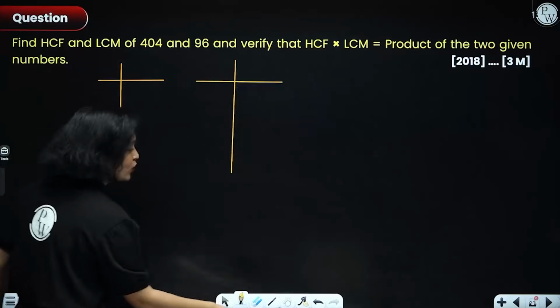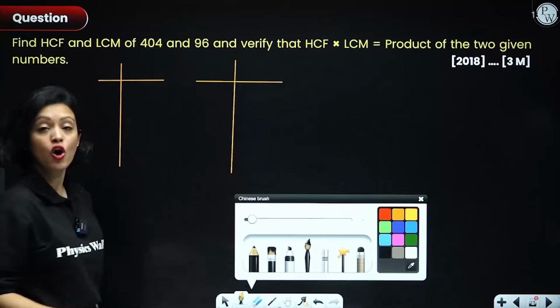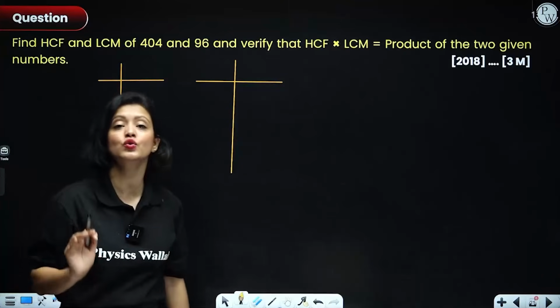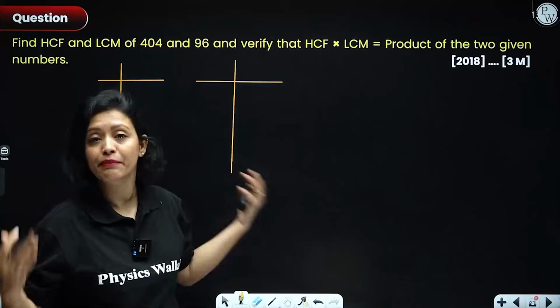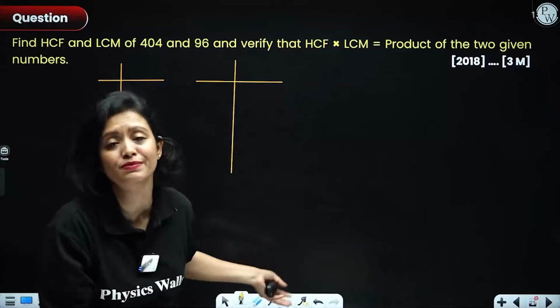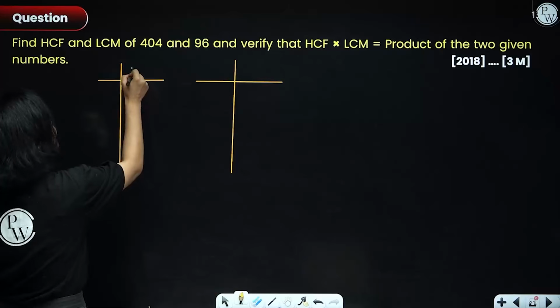I hope you people are doing the prime factorization in your copy. Right? Come on, people. Math is all about practice. Please do not listen to this like a seminar, sitting and just listening. No, please don't do that, everyone. Please practice, please.